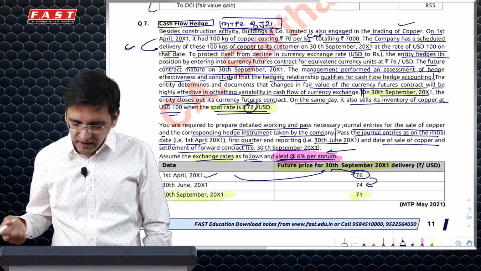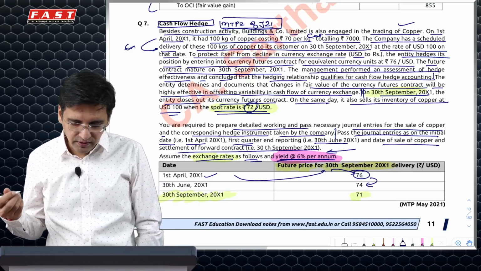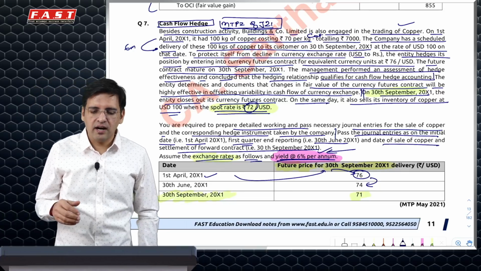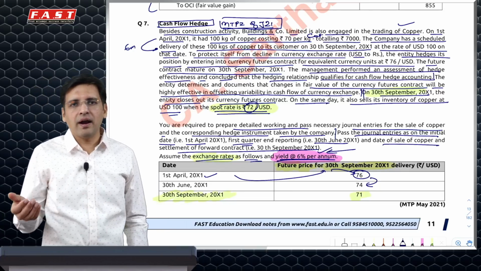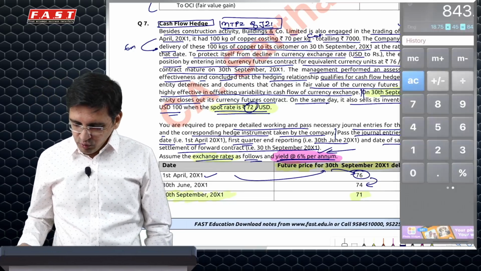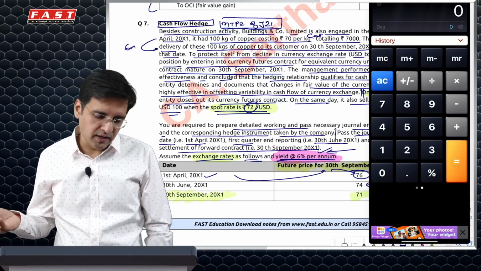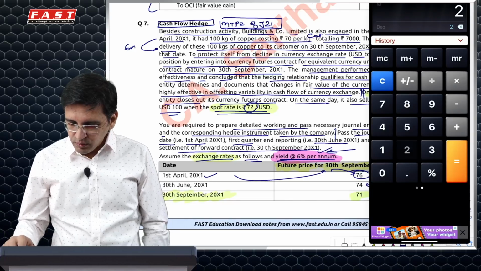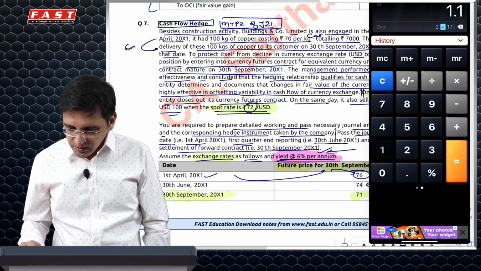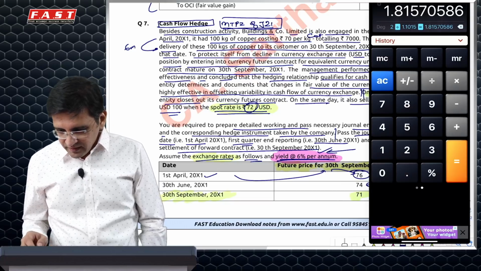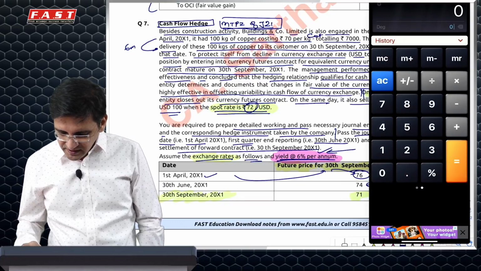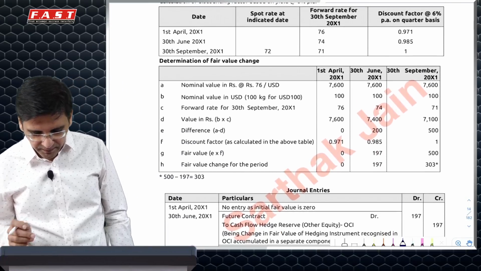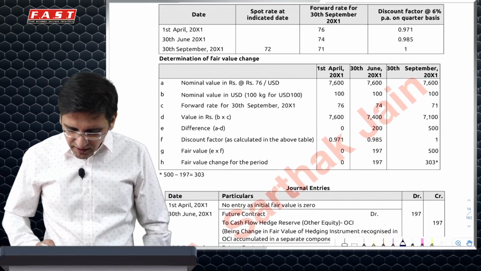Now what they have done is they've said that the gain is actually not 2 because there's a 6% per annum thing involved and the contract is after 3 months. So we'll have to discount the gain of 2 by 6% per annum, which for 3 months will be 1.5%. So 2 divided by 1.015 is basically what the gain is, 1.97.